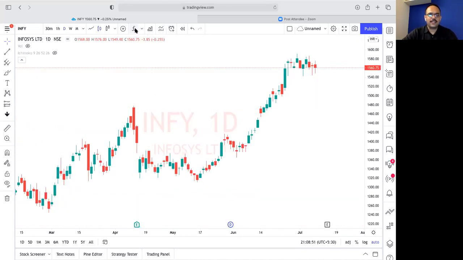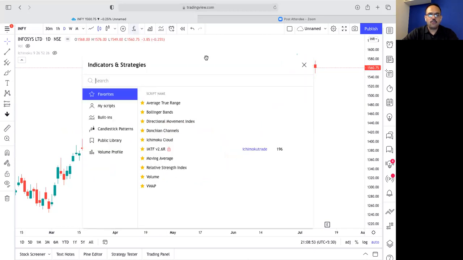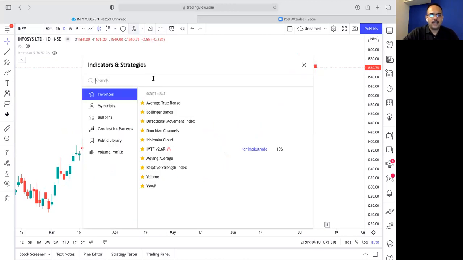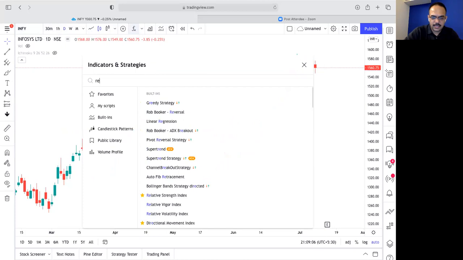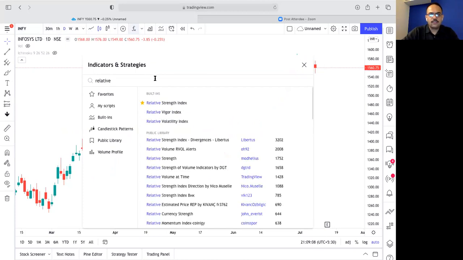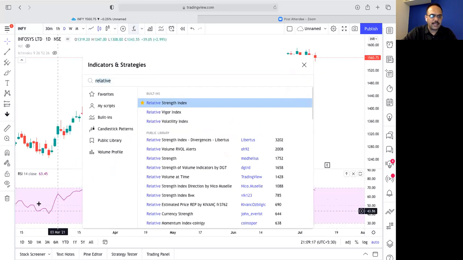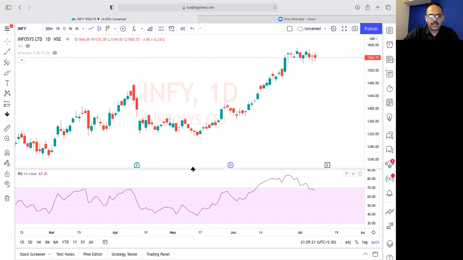So pay attention. You go and press FX. See on the top, you have Infy, it's a day chart here. It is selected as D. You go to FX in TradingView, click on that. Here you type relative. So you'll get this relative strength index written like that. Take your mouse on top of it and click once. So you will have the relative strength index on your chart for Infosys.